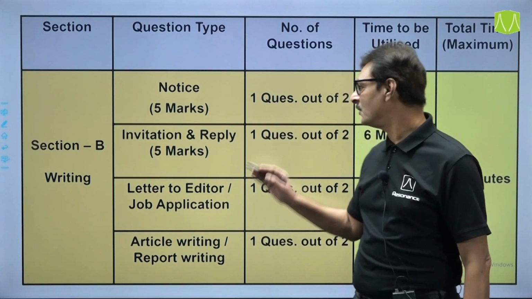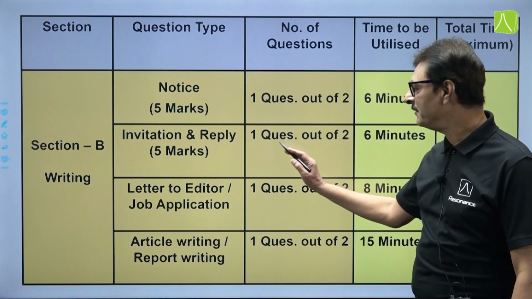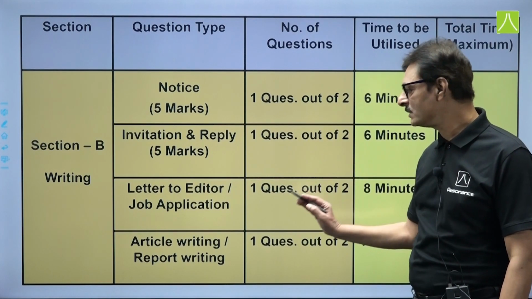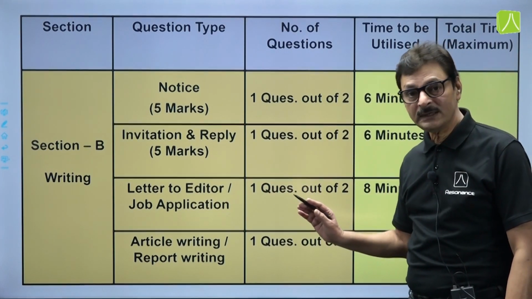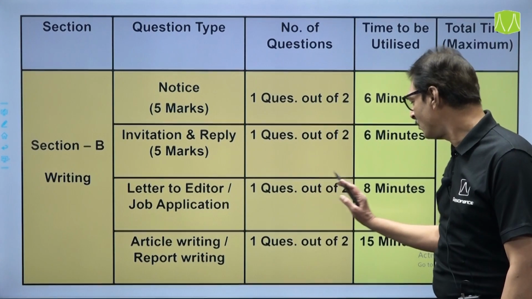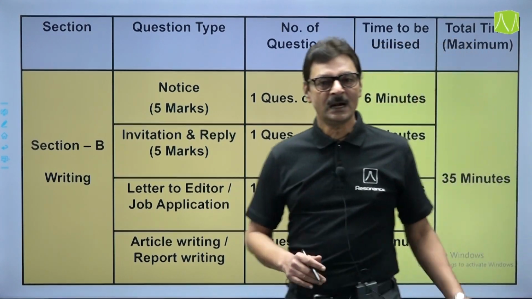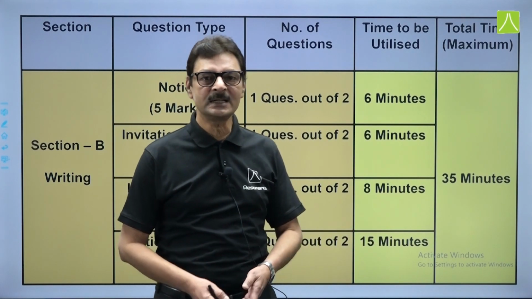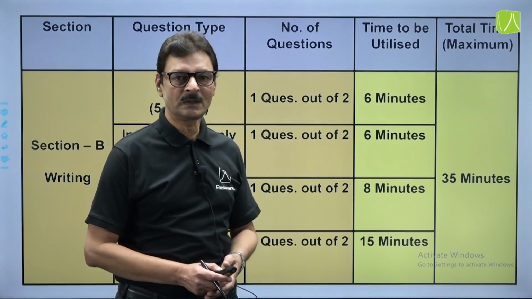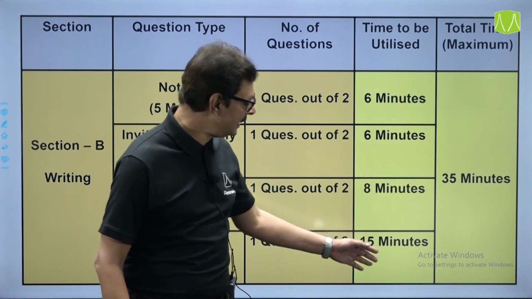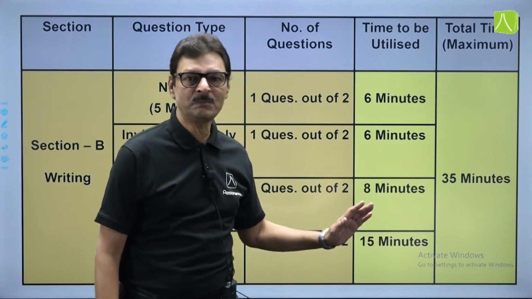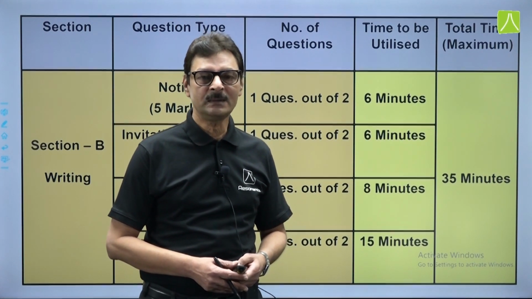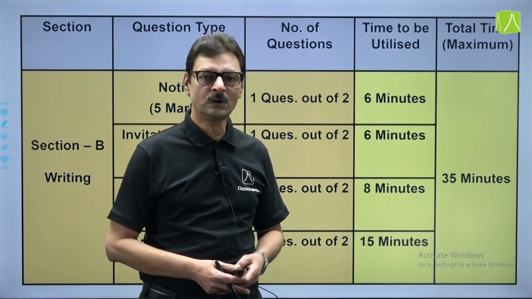For notice allocate 6 minutes. For invitations again 6 minutes is sufficient, it will be done easily. Letter, no doubt, takes some time, so we can add some more minutes; you can allocate around 8 minutes for letters. And then when it comes to your long composition, that is article or report, which you have to attempt any one of, we can allot the maximum time. 15 minutes I think is more than sufficient to attempt the question based on report or article.